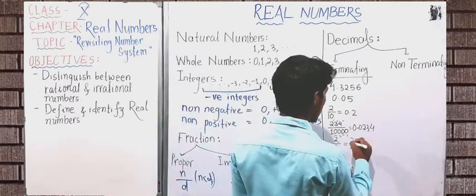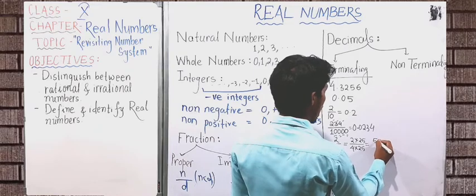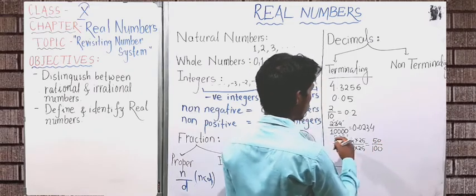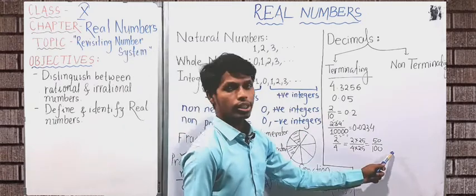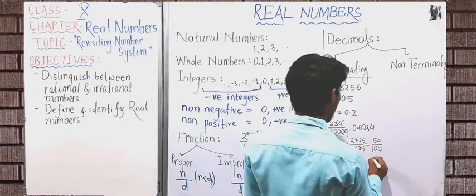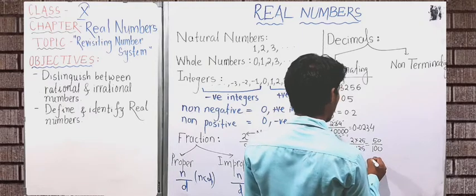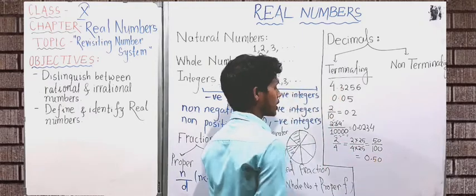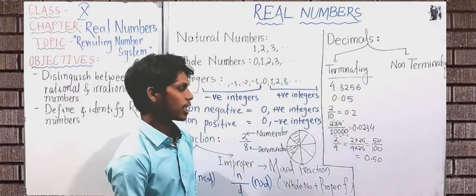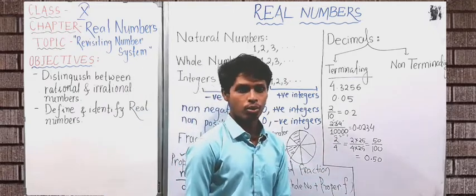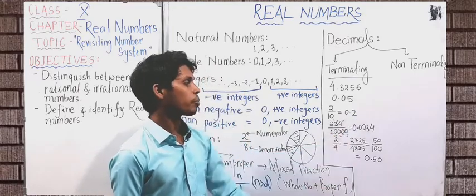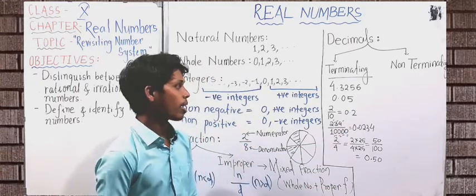Now I have this same fraction as 50 upon 100. 2 by 4 now becomes 50 upon 100. Now I have 10 to the second power in the denominator. So I will put the decimal point after 2 decimal places, or after 2 digits from the right side of the numerator. So now 2 upon 4 becomes 0.50. So these are some fractions which can be represented as terminating decimal numbers.